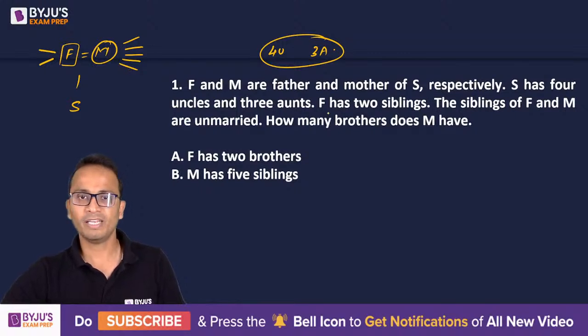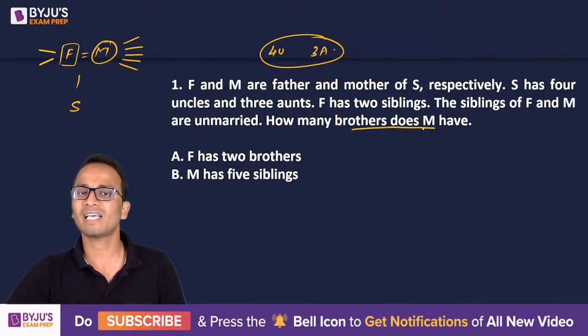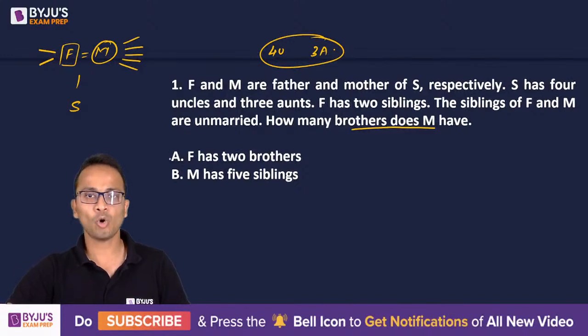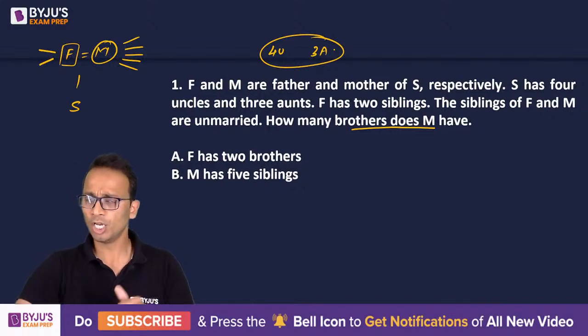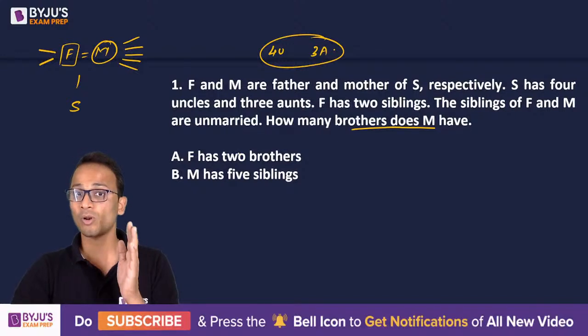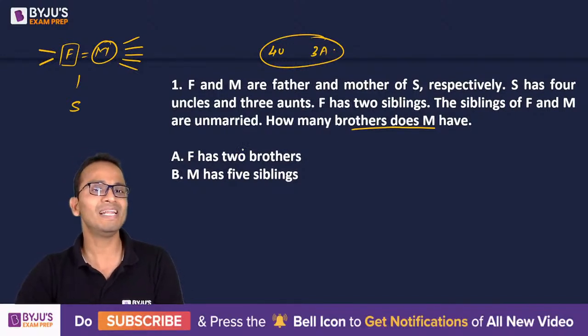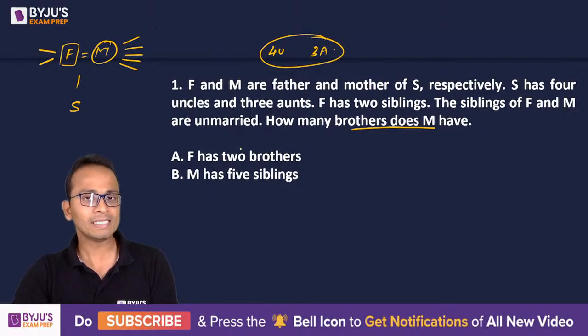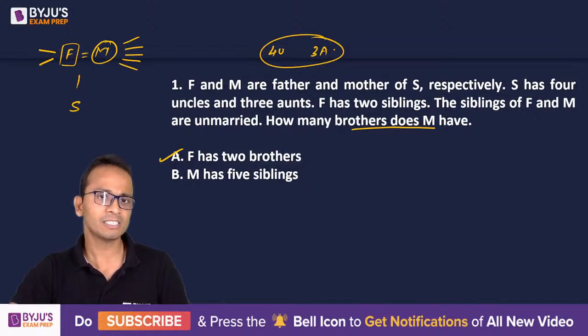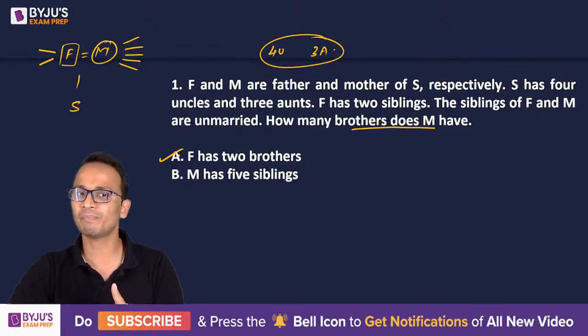Alright, fine. Now the question is, how many brothers does M have? Now out of all these uncles and aunts, there are 4 males and 3 females. So statement A says that F has 2 brothers. So the 2 siblings of F both are males. So the remaining males will be the siblings of M. So I can say that M will have 2 brothers. So yes, I can give the answer to this question using statement A. So A will give the answer.